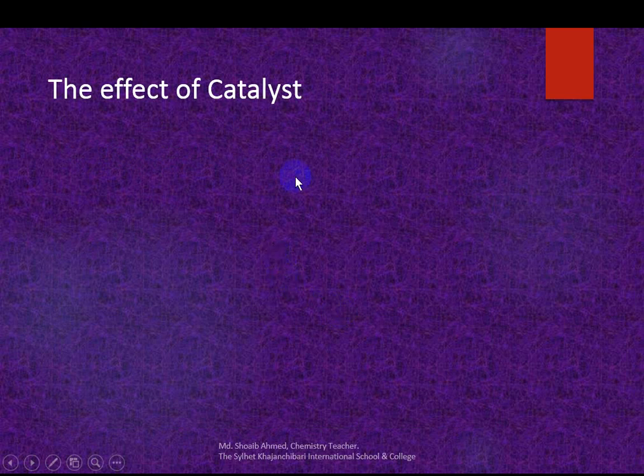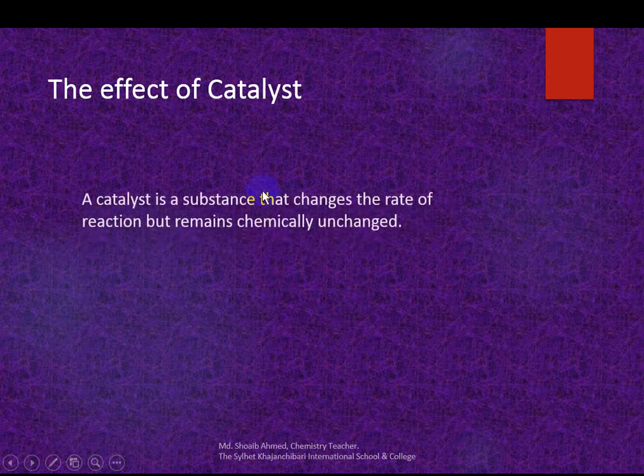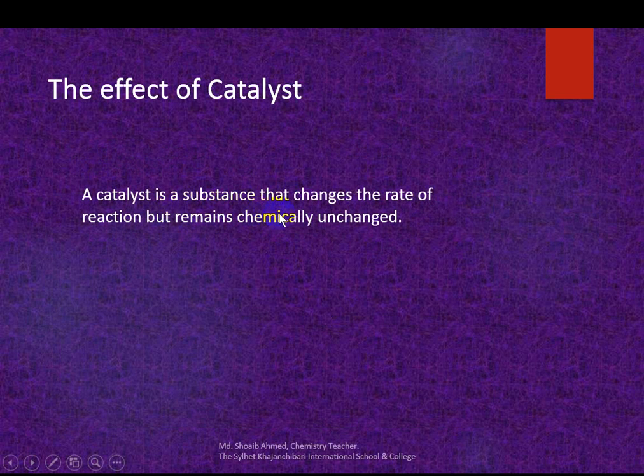The effect of a catalyst. A catalyst is a substance that changes the rate of reaction but remains chemically unchanged.